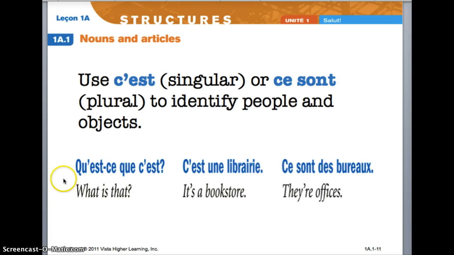A common question in French, especially for a teacher to ask a student, is qu'est-ce que c'est? It's to be answering the question to identify something. If your answer is a singular item, you use c'est un or c'est une followed by the noun itself. If your item is plural, instead of c'est, you use ce sont, and you use des because it's plural, and then your noun would also be plural. So, qu'est-ce que c'est? C'est une librairie, and also ce sont des bureaux.